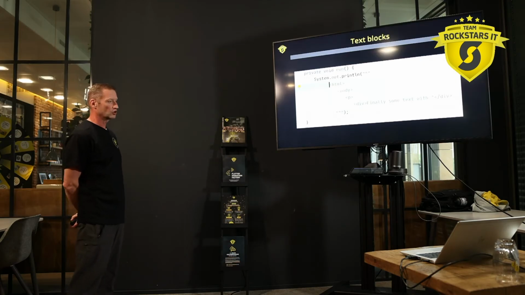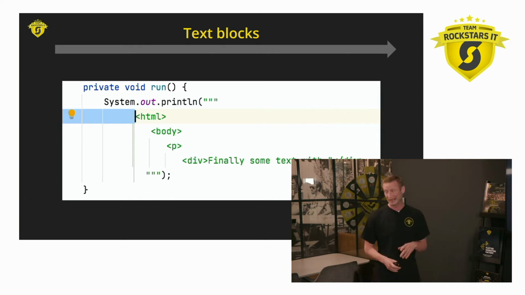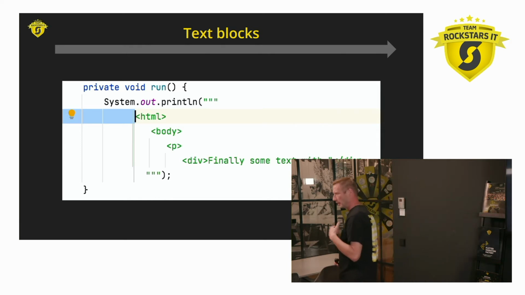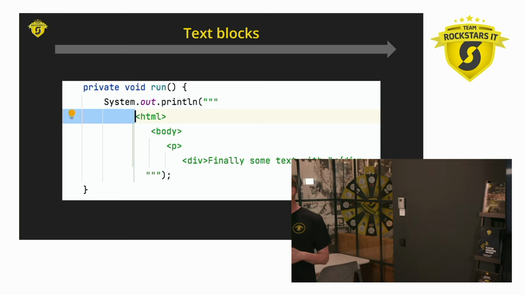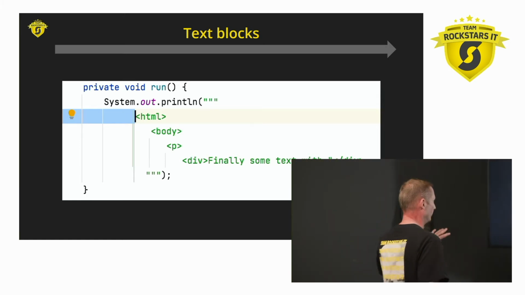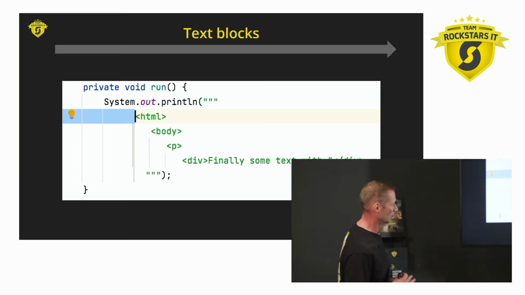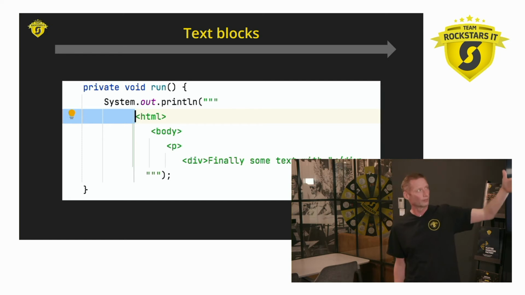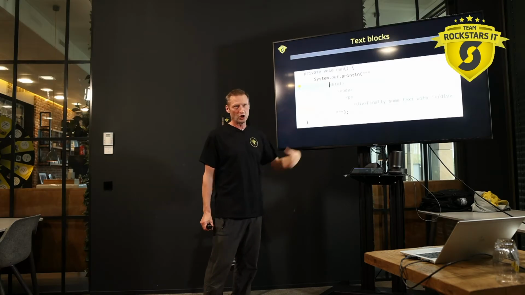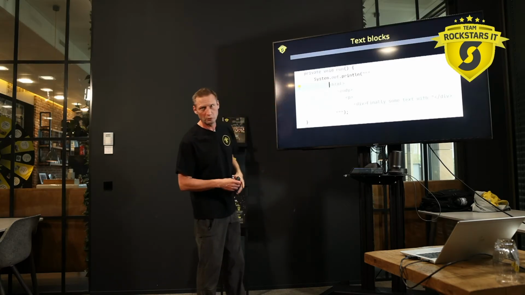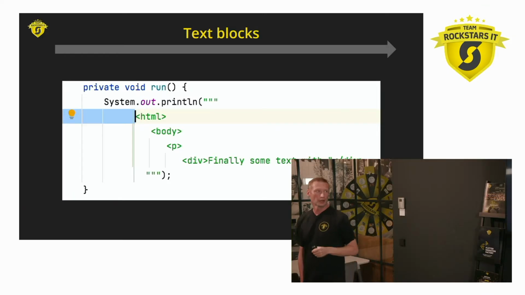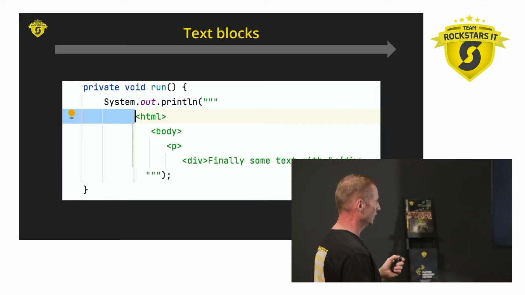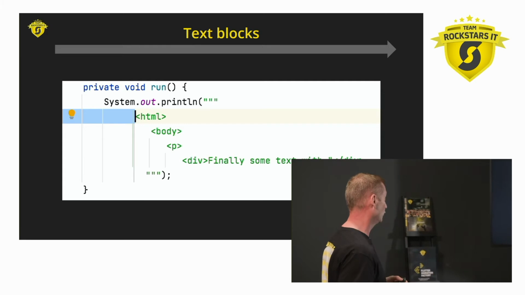And actually you have this whole piece of blue text here, which is called something like incidental line spaces. Basically the compiler doesn't really know what it should do with this text. Did someone put it here on purpose, or should I remove it? So the rule for the compiler now is that it will pick, within all of these lines, the one most to the left, and shift it all the way to the left until no more spacing is left. And then you will get the output like you formatted it.